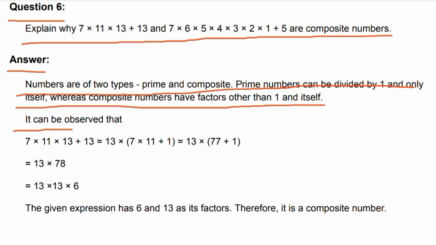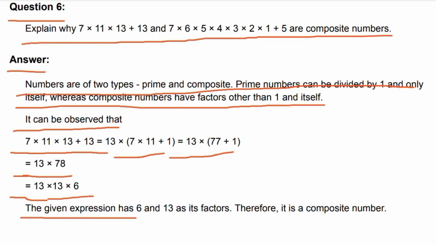It can be observed that 7 into 11 into 13 plus 13 is equal to 13 into 7 into 11 plus 1, which is equal to 13 into 77 plus 1, which is equal to 13 into 78, which is equal to 13 into 6 into 13. The given expression has 6 and 13 as its factors, therefore it is a composite number.